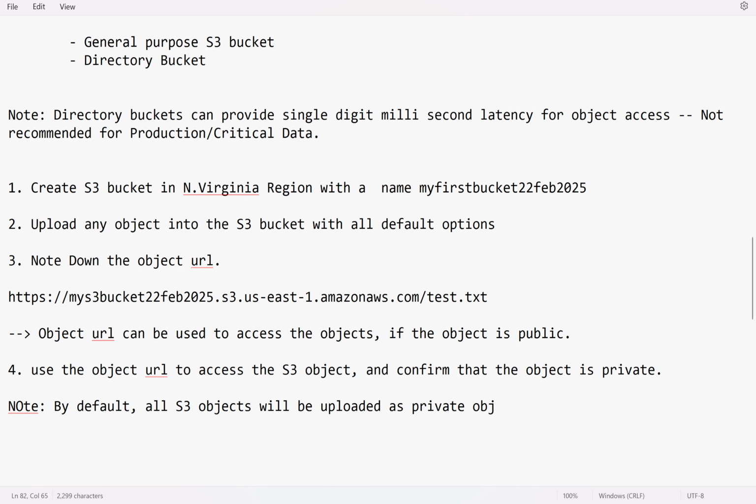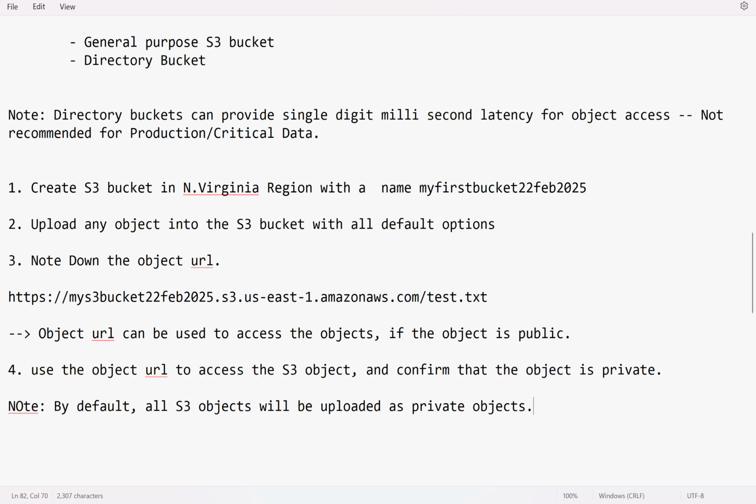So you can note down, by default, all S3 objects will be uploaded as private objects. Now the question is why? Why is every object uploaded as a private object? Because of two different options. Even if you want to upload an object into the S3 bucket as public, which is not possible by default.